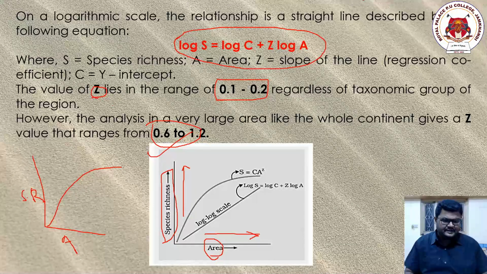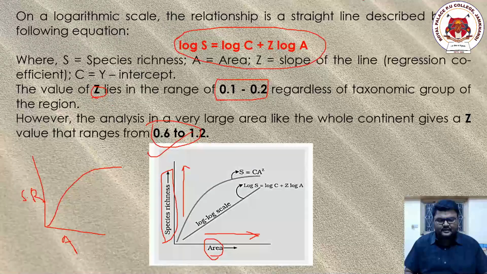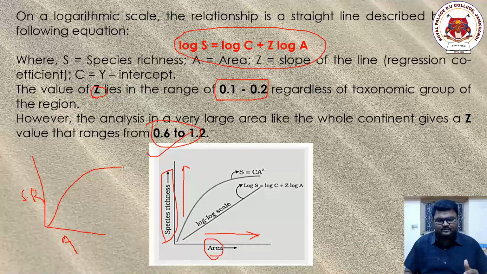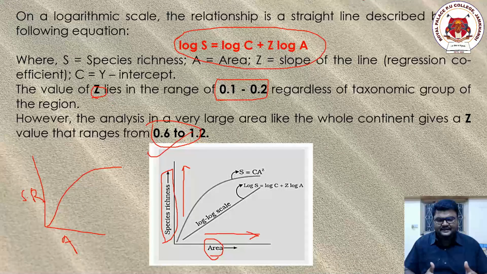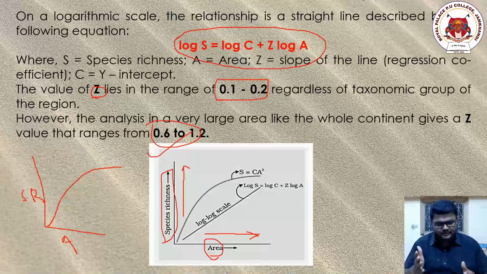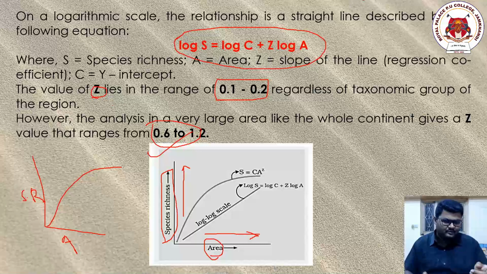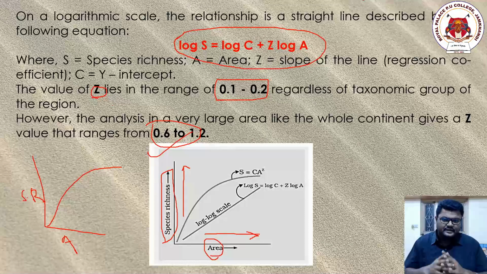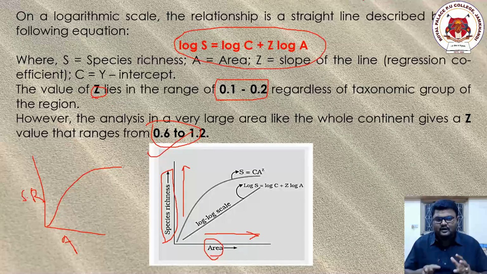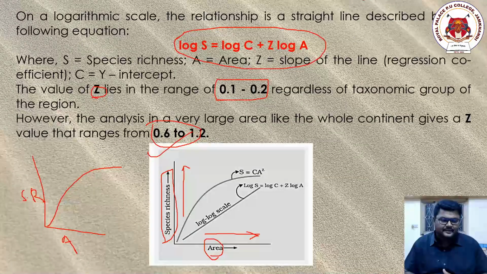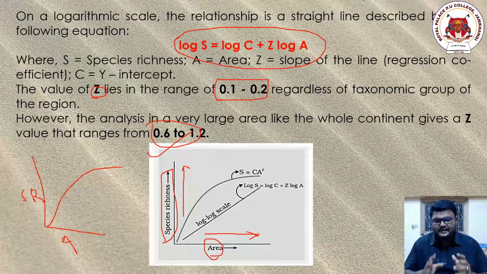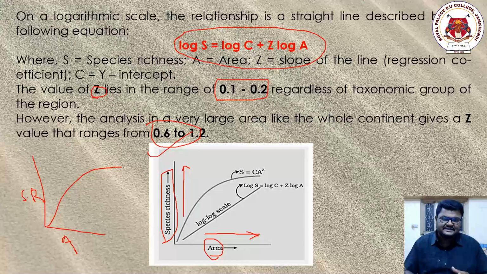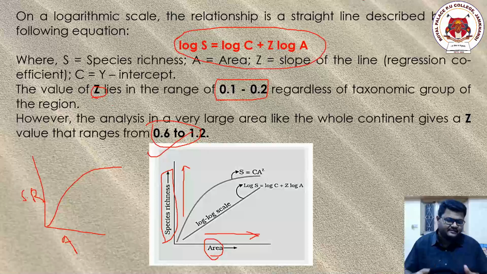As the area is explored, the number of organisms will also be more. There will be a graph of area versus species richness, and it gives a hyperbolic curve. The formula is log S equals log C plus Z log A, where S is species richness, A is the area, Z is the slope of the line and C is the intercept.